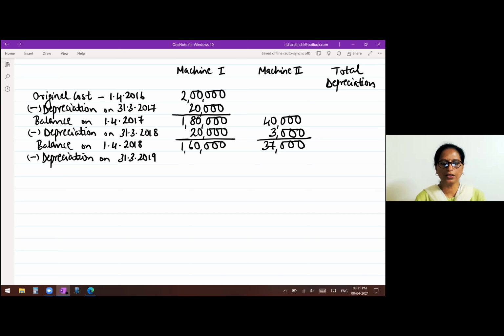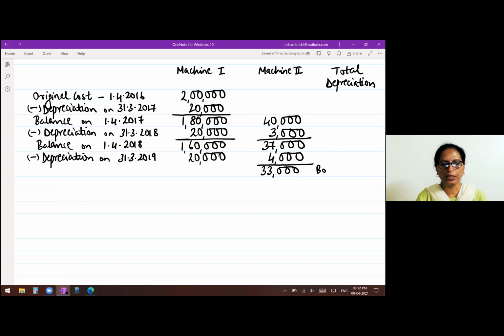It is end of the year. Both the machines are used throughout the year. So first machine depreciation 20,000 and second machine it will be 4,000. 40,000 at the rate of 10%. So 4,000. Now take the second machine. Okay, second machine deduct, you will get book value. So book value deduct 37 minus 4 is 33,000.